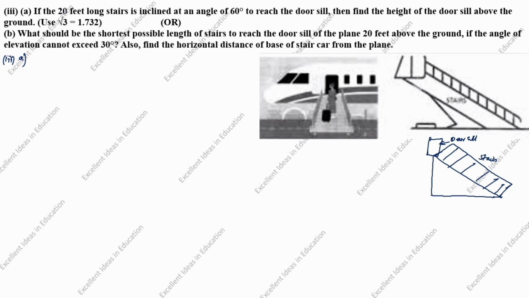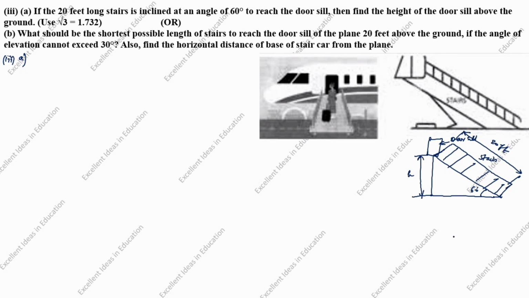What is given in this question? If the 20 feet long stairs is inclined at an angle of 60 degree. So here is 60 degree. This distance from here to here is given as 20 feet. Then find the height of the door sill above the ground. So height of the door sill above the ground means this is the ground. Door sill is here. So this height we need to find.